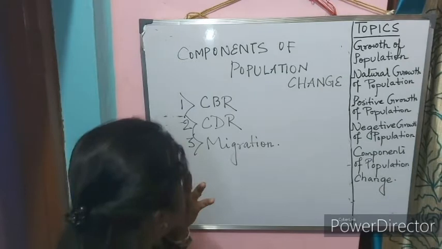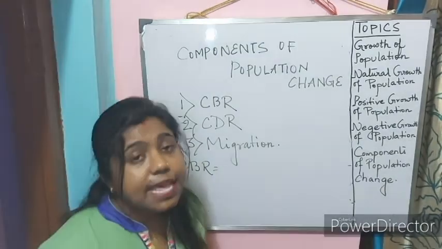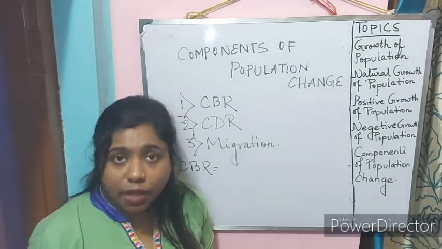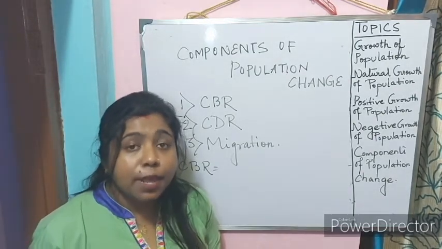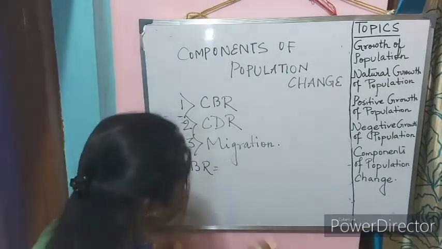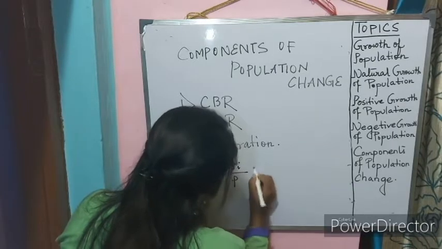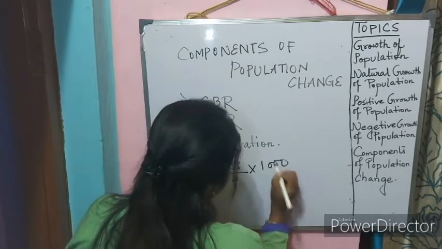Let us start with crude birth rate. Crude birth rate is defined as the number of live births per 1,000 population in a year. It is calculated as CBR equals BI by P into 1,000.